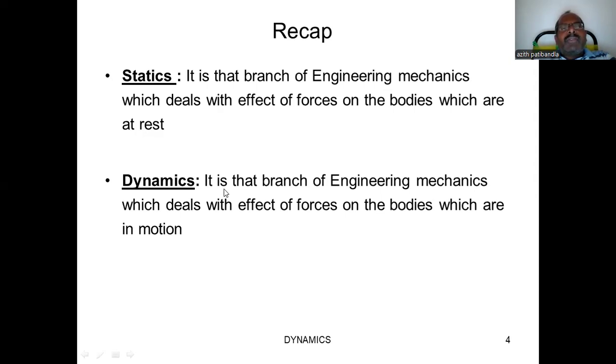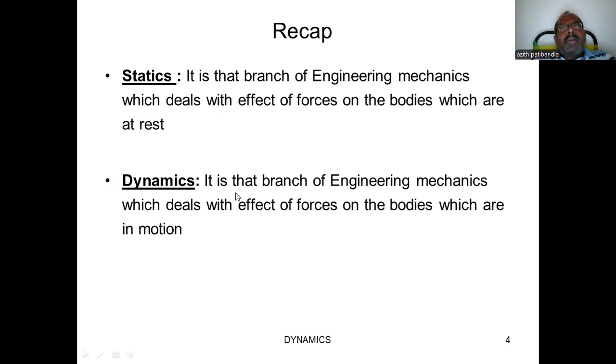In dynamics, we deal with bodies which are in motion, either before applying force, or after applying force, or sometimes both before and after applying force, but there is some change in its velocity.